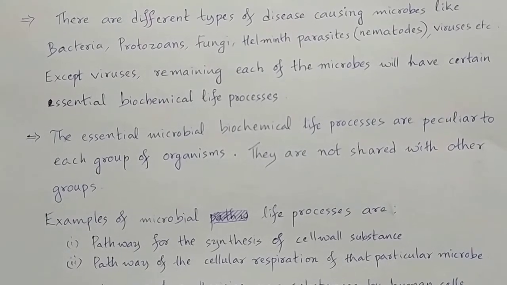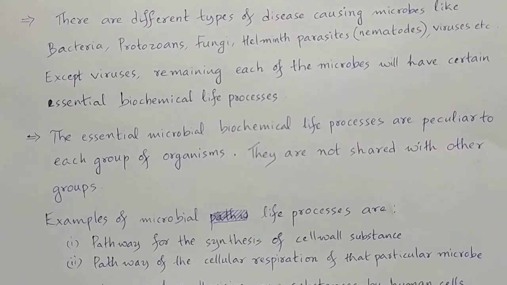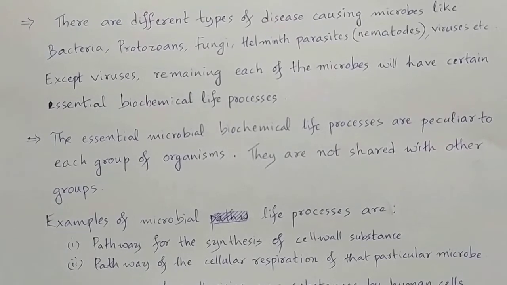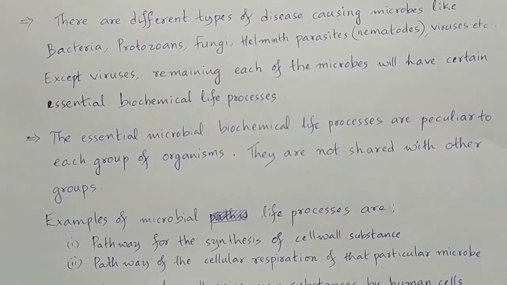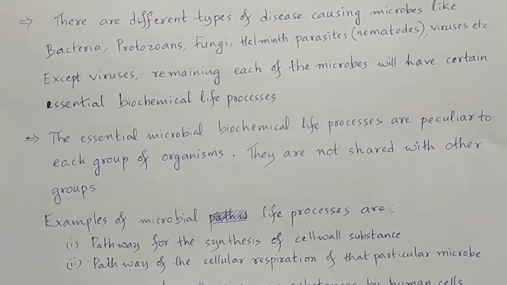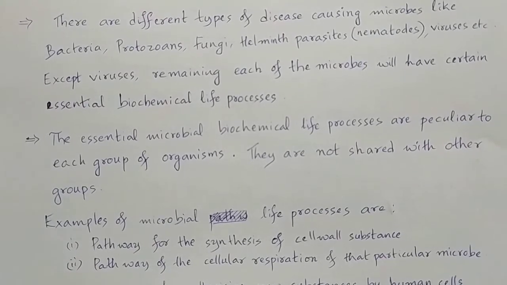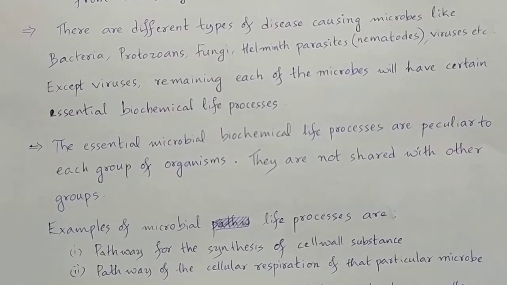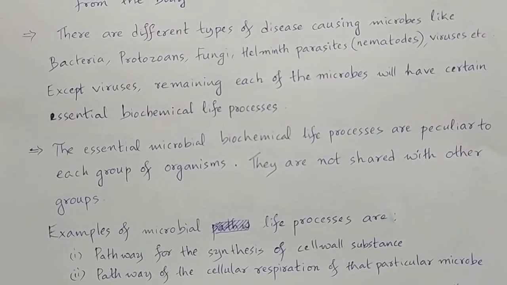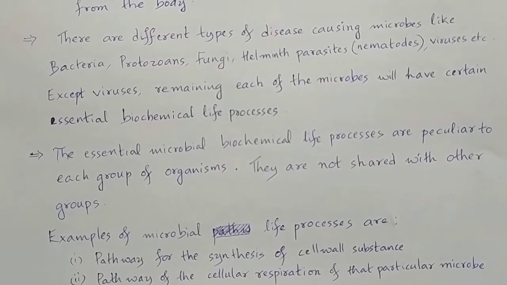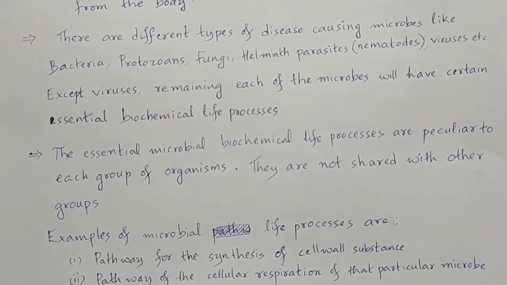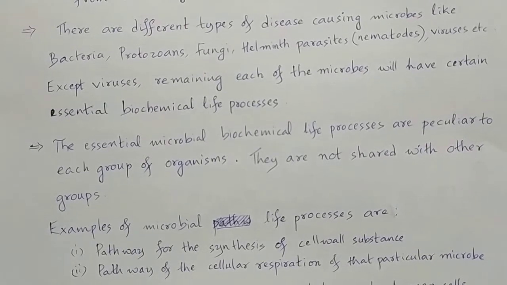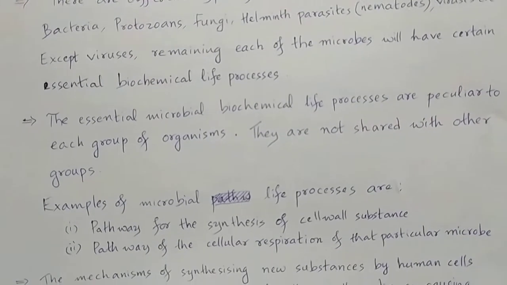Next, the second pathway is the cellular respiration of the particular microbe or infectious agent. Every infectious agent has a specific cellular respiratory pathway, and we can use a drug which can block this pathway. If cellular respiration is blocked, then the organism cannot synthesize any energy, and if energy is not synthesized, then the organism is no more, right?